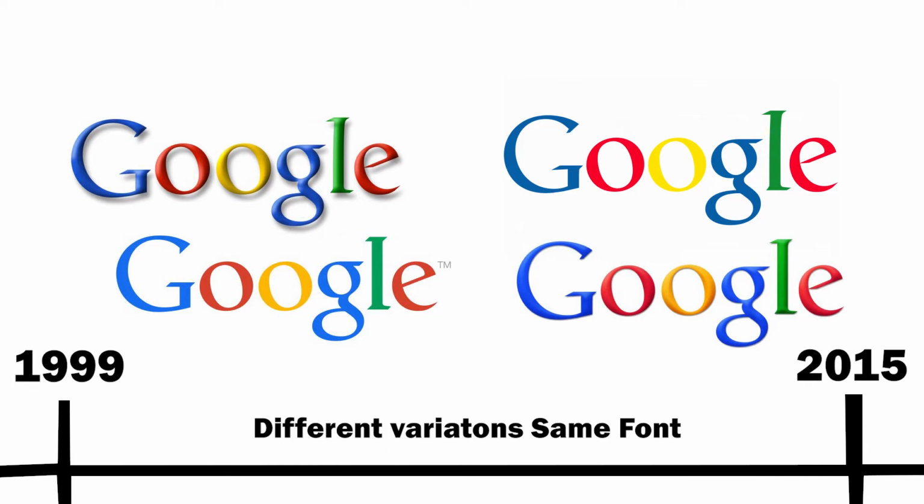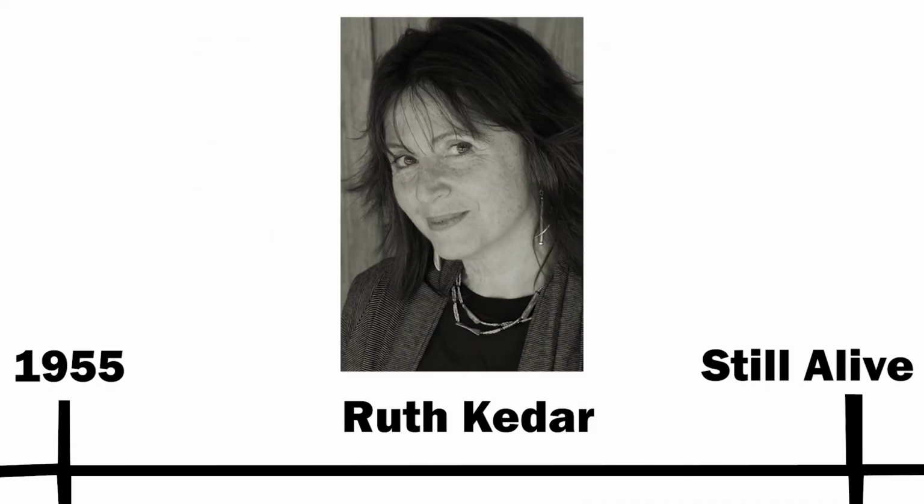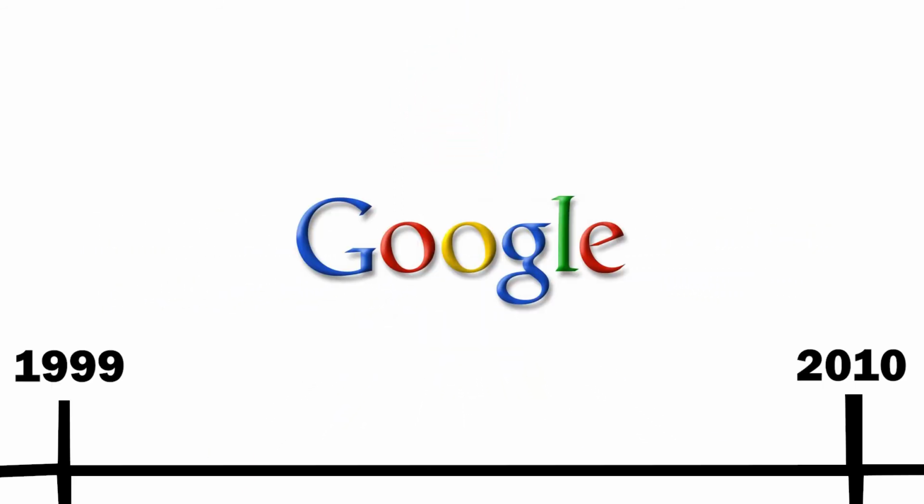So from 1999 to 2015 they used the exact same font, they just changed some other things about it, and the font is called Catull, designed by Ruth Kedar. I really like this logo. It has this slim look to it, but also it's professional. Also the G is really unique in a way, and they also used it as a small icon when Google Plus was a thing. From 1999 to 2010 we have a 3D version, and from 1999 to 2013 we have a flat version.